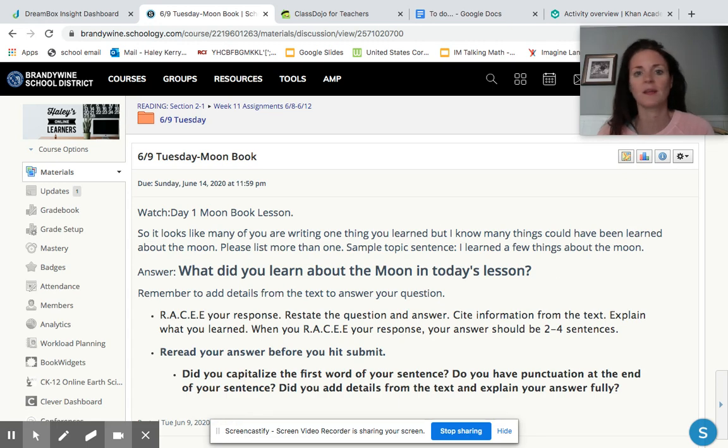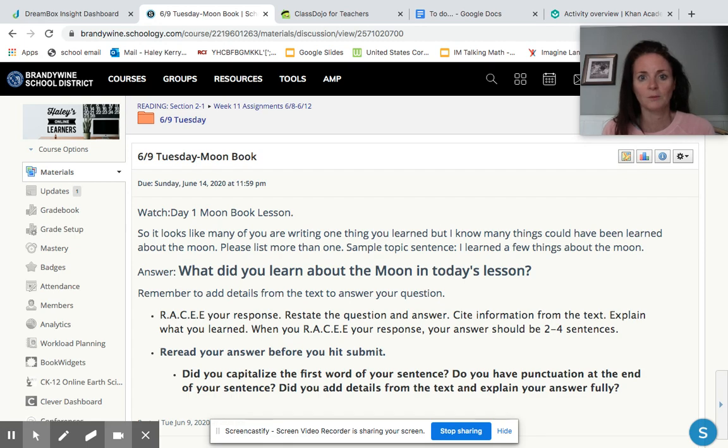I thought this was a layup, right? I thought you could easily have been able to put at least 2 to 4 sentences, right? There were so many things that we learned about the moon. You had to restate the question and answer it. Then you put some citation from the text.